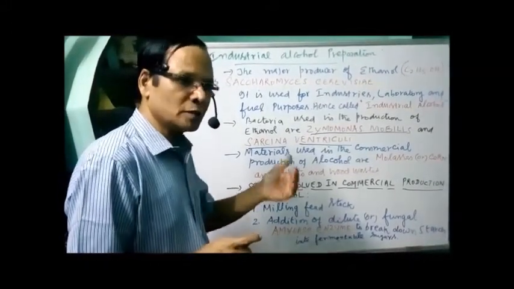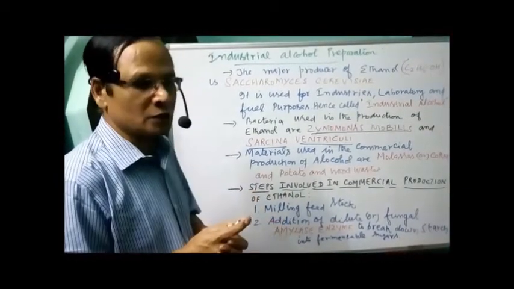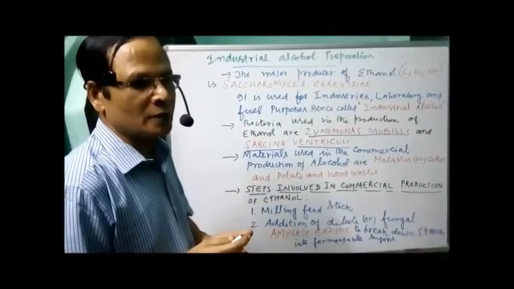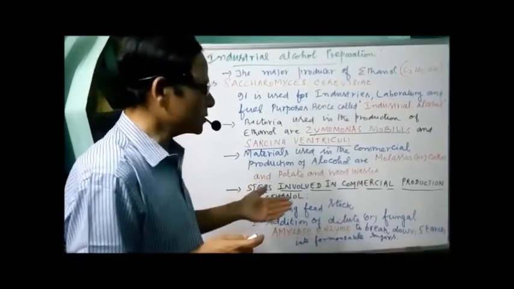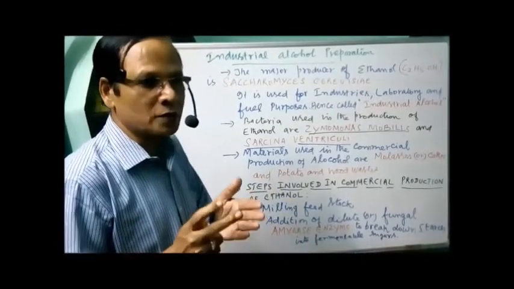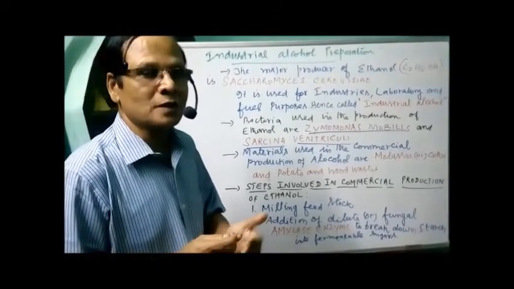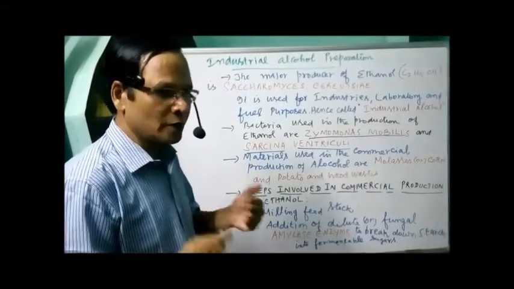After the simple sugars have been formed, we have to add the yeast to convert the simple sugars into ethanol. Then the last step, the distillation. So the ethanol is distilled off to get pure ethanol, which is of 96% concentration. So I wrote 2 steps only, we have to go for the next 2 steps.